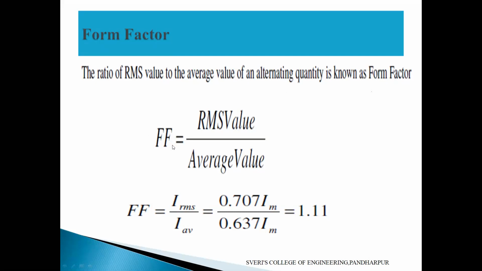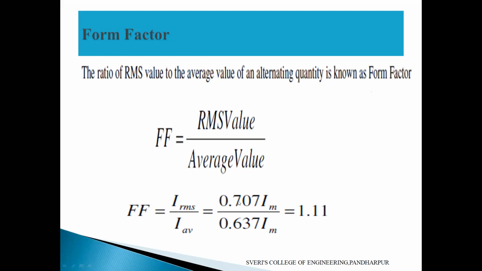So form factor FF equal to RMS value divided by average value. What is the formula for RMS value? You can consider both as voltage or both as current here. So RMS value of the current is 0.707 Im.